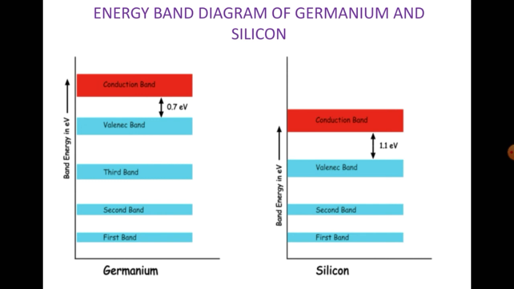So this much of energy we have to supply for the electrons to move from the valence band to the conduction band. Similarly for silicon, we have the forbidden energy gap as 1.1 electron volt. This much of energy has to be supplied for the valence electrons to move from the valence band to the conduction band.